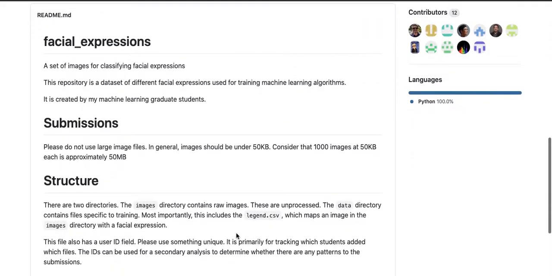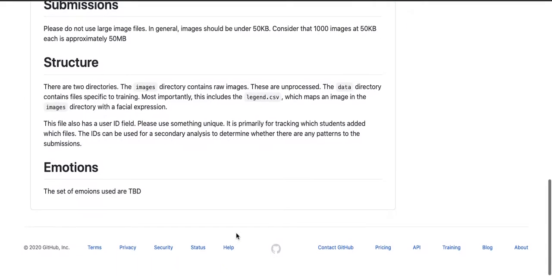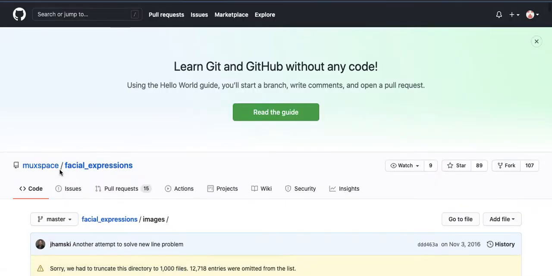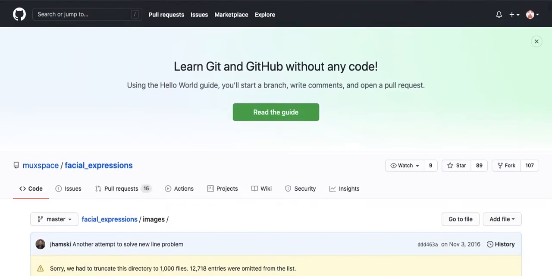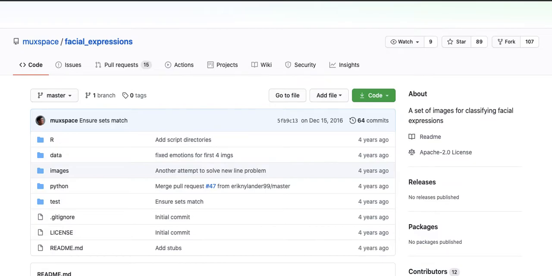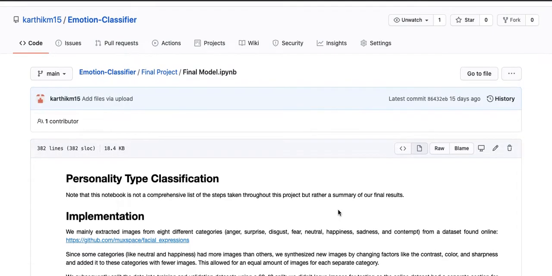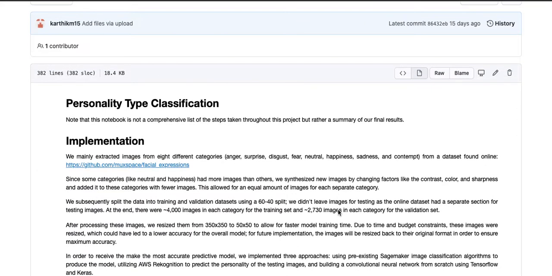So over here, just a set of images for classifying facial expressions. And I found this to be really helpful, especially since it provides a data set. Look at how many images this has, and essentially they provide a classification for each of these images so you can actually classify them later. So if you guys are getting interested in starting and actually building your own emotion classifier, I definitely suggest that you give that GitHub link a check.